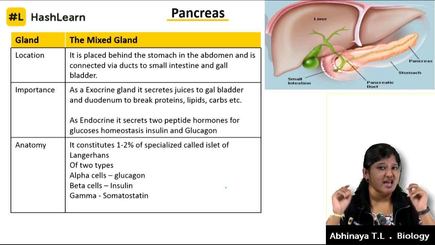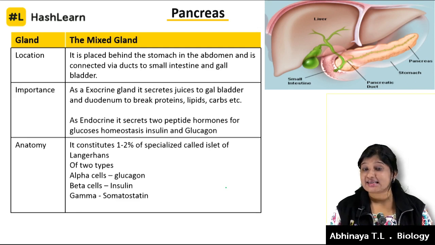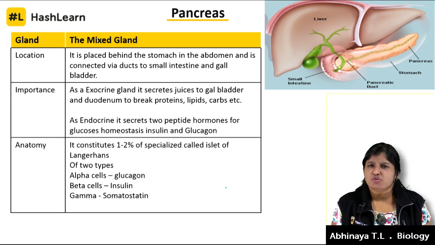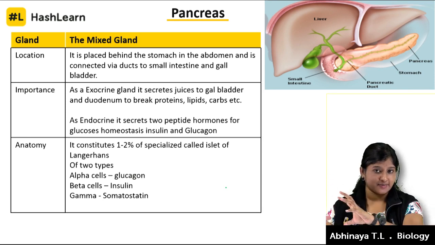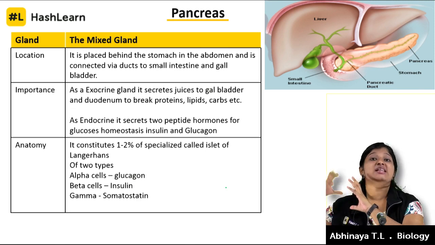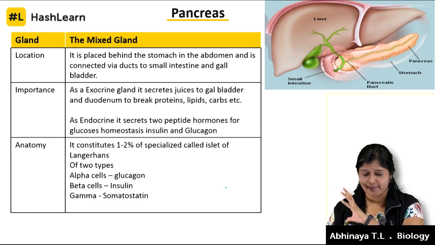One more very important thing about the pancreas is that it is called a mixed gland. Ma'am, what do you mean by mixed gland? The pancreas also works as an endocrine gland. See here, endocrine gland means there are no ducts, and it releases hormones like insulin and glucagon. I'll talk about its role.